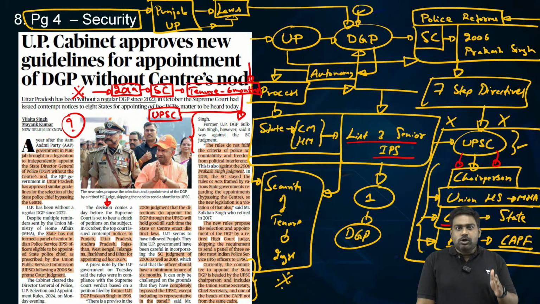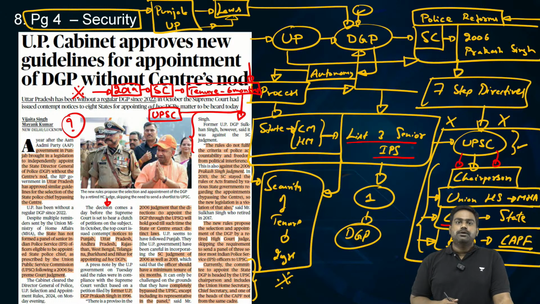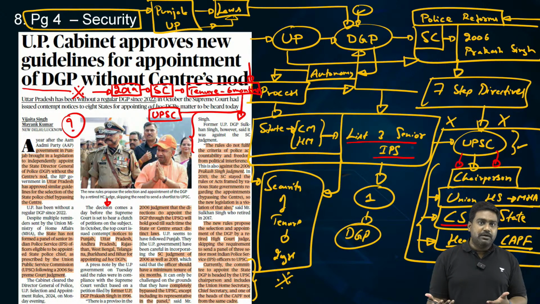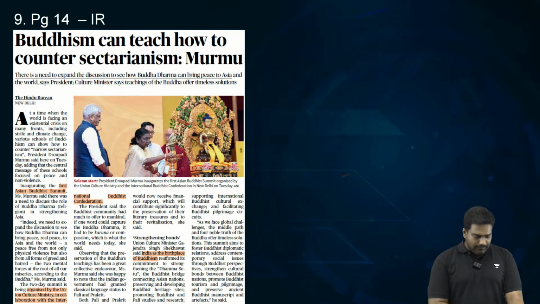However, other experts and former police officers and DGPs are of the opinion that these laws passed by state governments bypass the UPSC entirely, taking away the transparency, thereby giving the state government full control on the appointment of the DGP, which basically leads to politicization of the police force. So this defeats the core purpose of the Prakash Singh judgment, which was a landmark step in police reforms. So the opinion is still divided. Eventually, I think the matter will reach the courts. The court will decide whether these laws are valid and whether the state governments are violating these judgments of the Supreme Court. So coming to the next article,